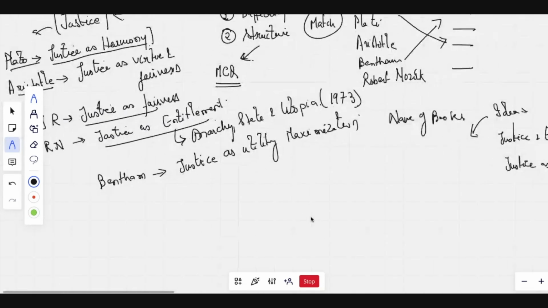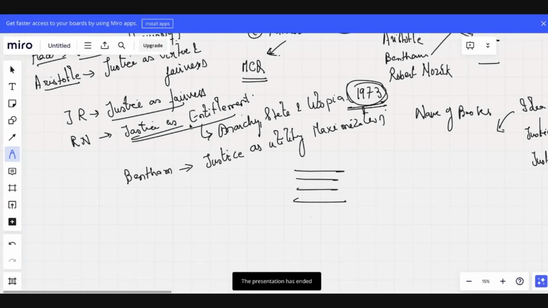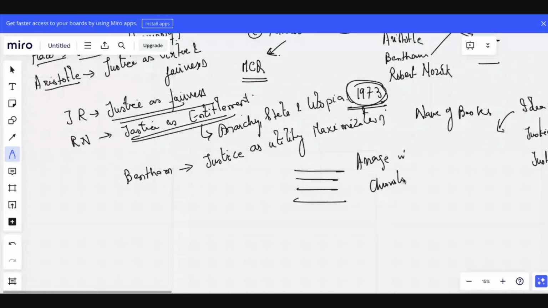The third thing you'll find is why I wrote the year in which the book was published. In the past they have listed four different books or topics, like justice as entitlement, justice as fairness, and asked you to arrange them in chronological order.